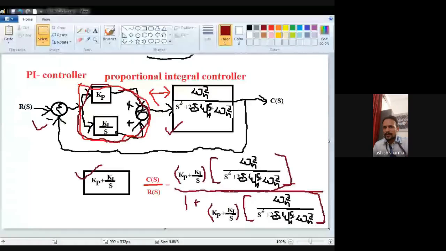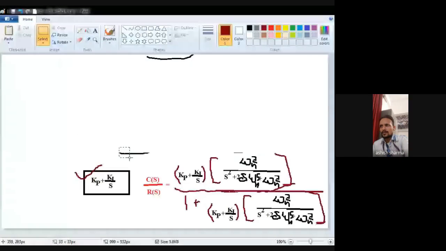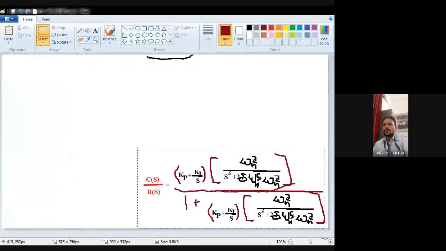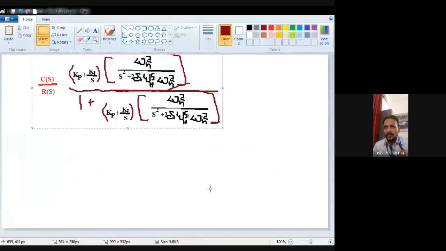Now see, I just remove the upper term. And now we have to solve this equation very carefully. See this. Now see, Kp plus Ki by S. So if I take the LCM, then what will happen? It's Kps plus Ki divided by S. Okay. So I just put here, in the upper term, it will be Kps plus Ki.